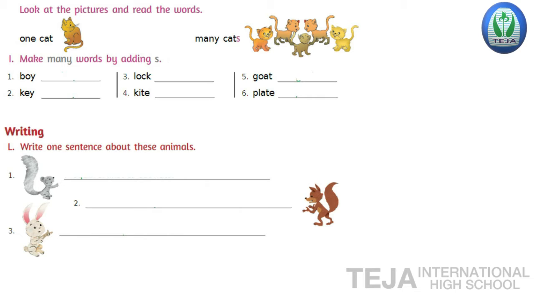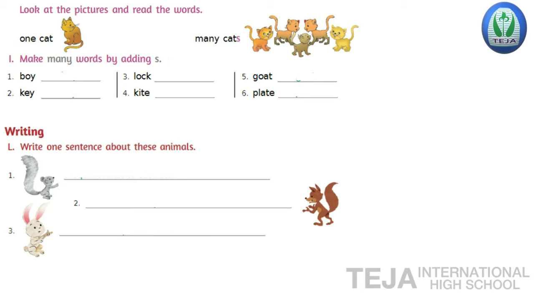Next, now we are going to learn the singular and plurals. Here singular means one and plural means many. So look at the picture, children. Look at the screen. Look at the pictures and read the words. Here, see, one cat is there. So it's one. We call it a single cat. Now you can see the second picture, children. How many cats are there? 5 cats are there. So that means a group of cats are there and it is more than one.